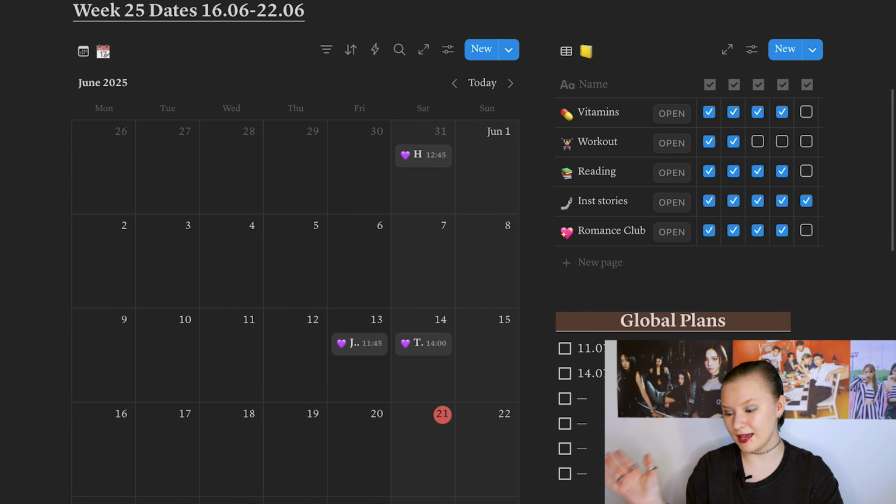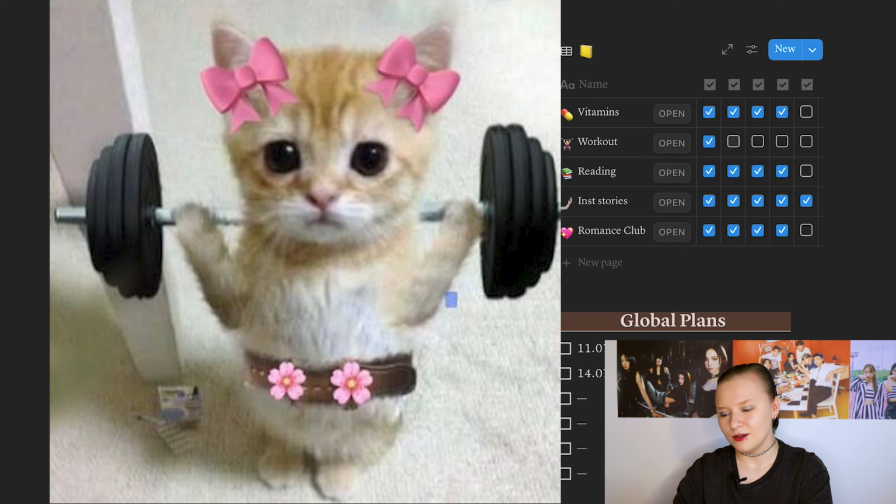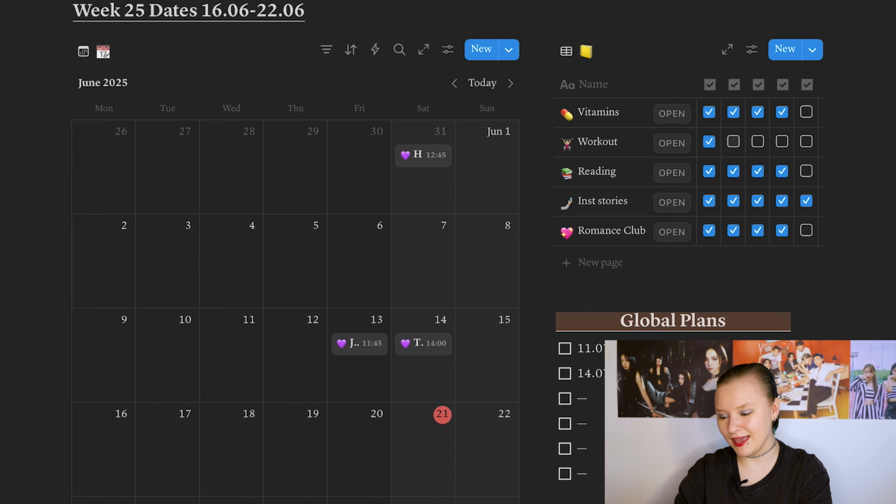And on the right side we have habit tracking. Like I need to track vitamins and workouts. I didn't have to work out, it's just one. At least one, you know. Reading, I'm trying to read stories every day, and tracking in Romance Club because their dates are too expensive. 97 diamonds for a date with Victor in Moonborn.